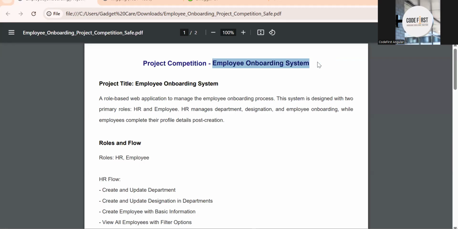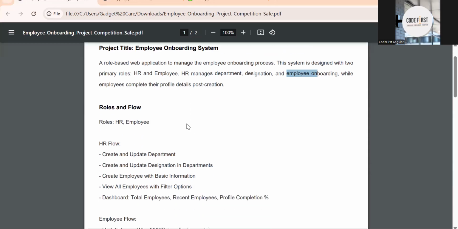It's a role-based application. Employees will be able to log in and HR will be able to log in. But there are some flaws also. So you can see this is a role-based application to manage the employee onboarding process. The system is designed with two primary roles, HR and the employee. Either HR will use this application or the employee. Obviously, login and registration are there. HR will be able to create departments, designations, and employees, right? An employee will only be able to complete certain details like profile and post details.